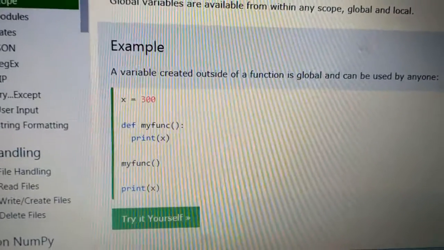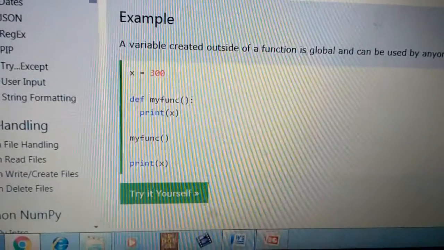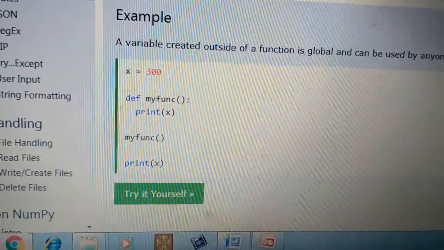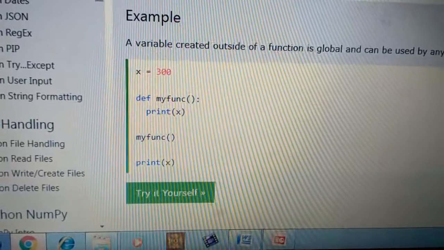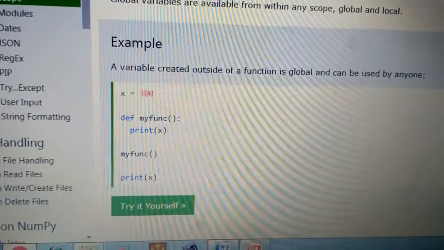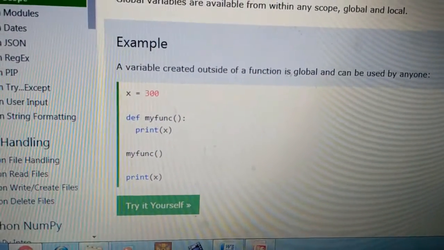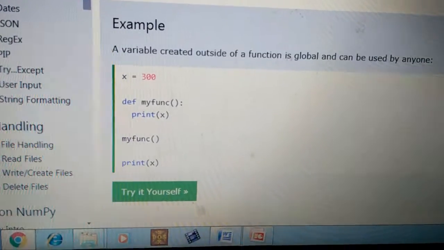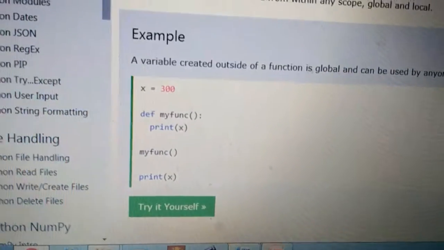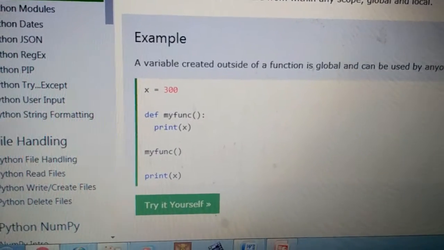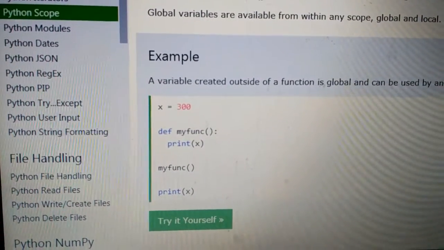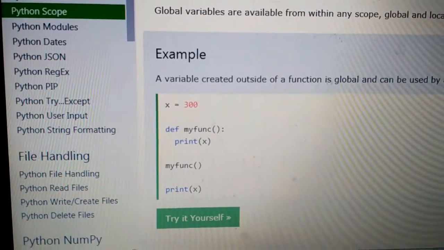Coming to the next topic, global scope of a variable. A variable created in the main body of the Python code is a global variable. When you are creating a variable in the main function, those are called global scope variables. They can be accessed in the entire function and in one or more subfunctions also.